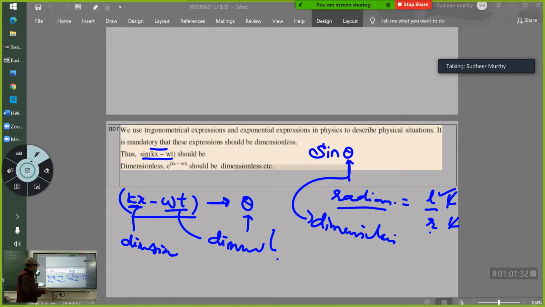You should not be under the impression that this has some dimension, minus this dimension, and I am going to get something. No. This should be dimensionless, and this should also be dimensionless. That's the meaning. Similarly, e raised to kx minus omega t is also a dimensionless quantity. This is how you've got to understand the science of these dimensions.